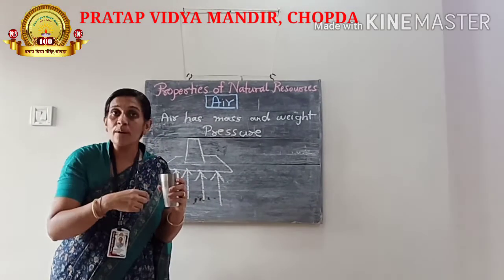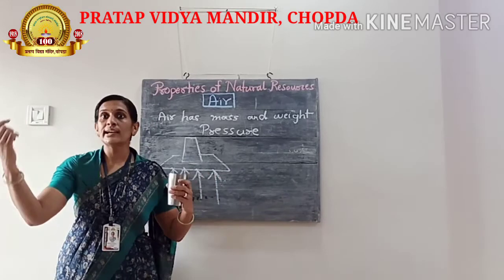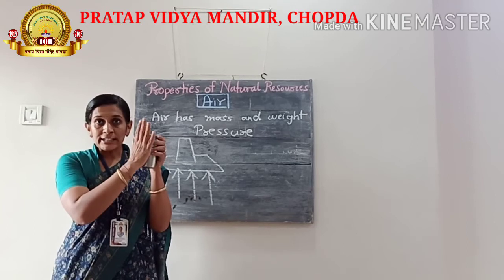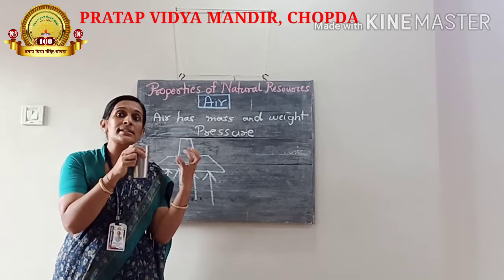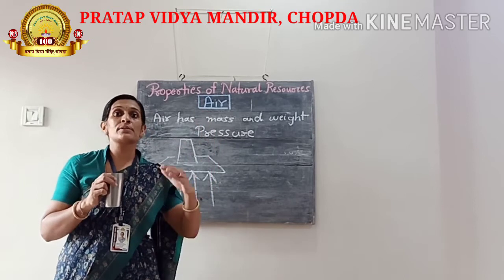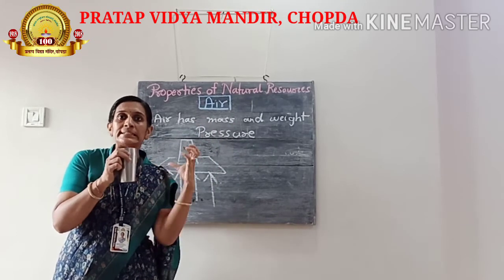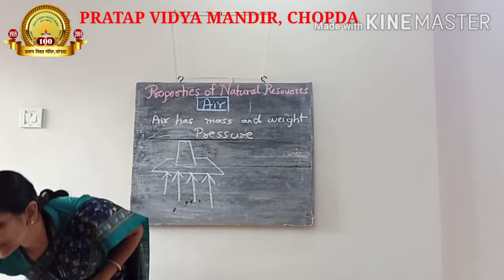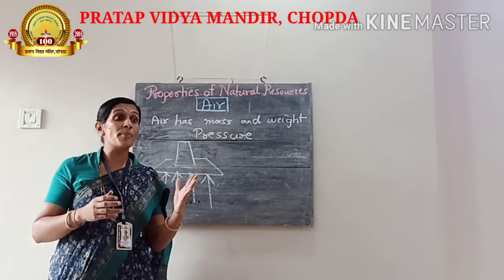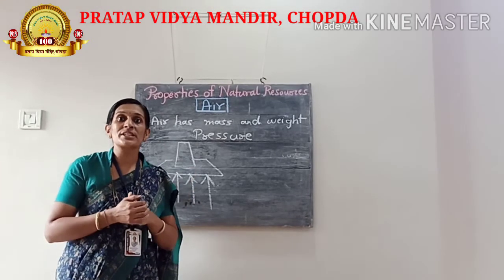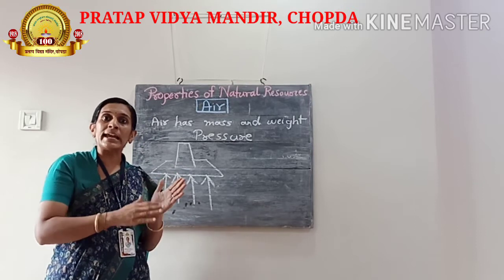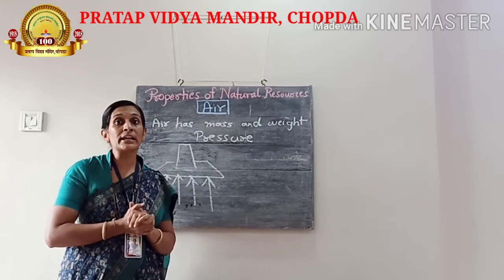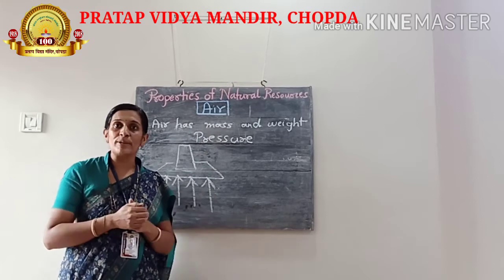This water is not from inside. The water was present in the air. It was present in the atmosphere, which condensed when it touched this cool surface of the glass. It was in gaseous or vapor form, and it condensed on this cool surface of the glass. This you all can also see in the formation of dew drops, which you see when the rainy season ends and the winter season starts. We see dew drops in the morning on our car or on the leaves of plants.